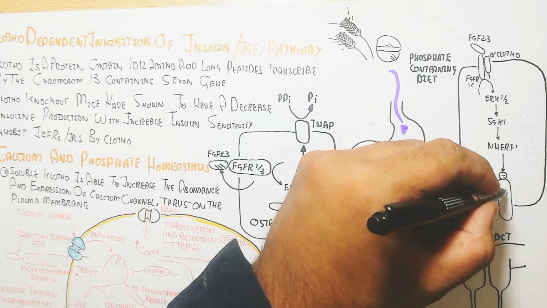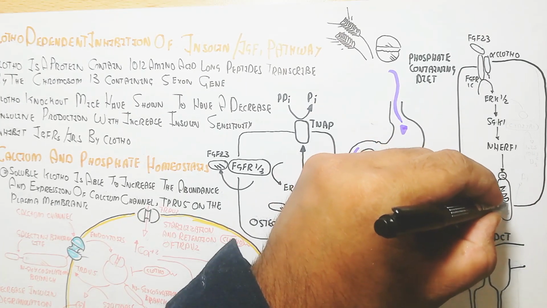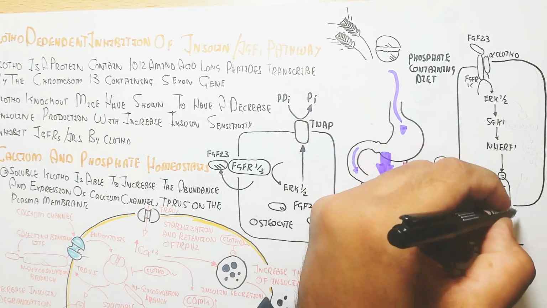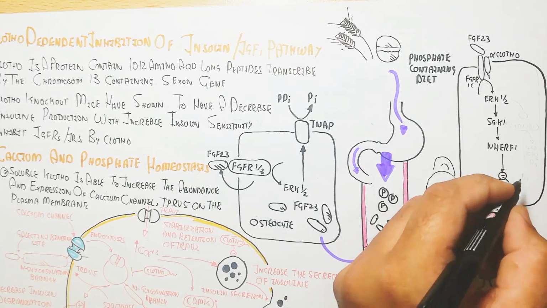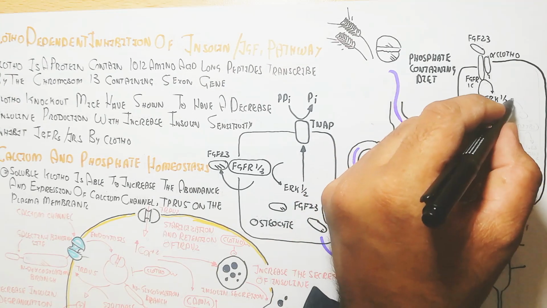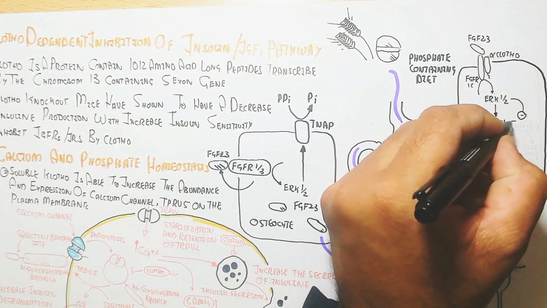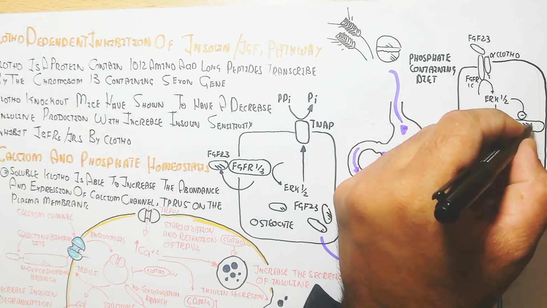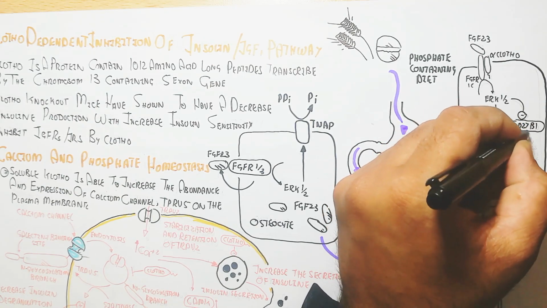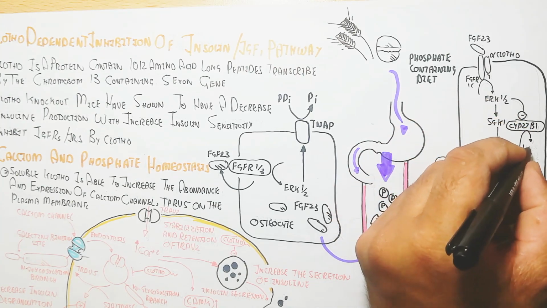Just remember, this will inhibit phosphate influx because the NaPi-IIa channel will not open. In this way the phosphate will not be reabsorbed from the proximal convoluted tubule into the blood.